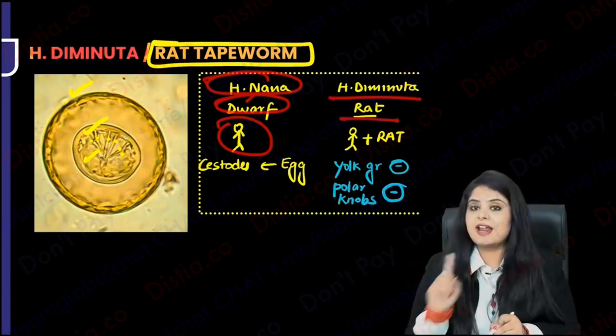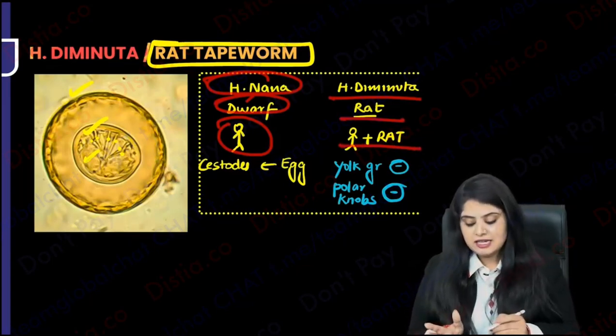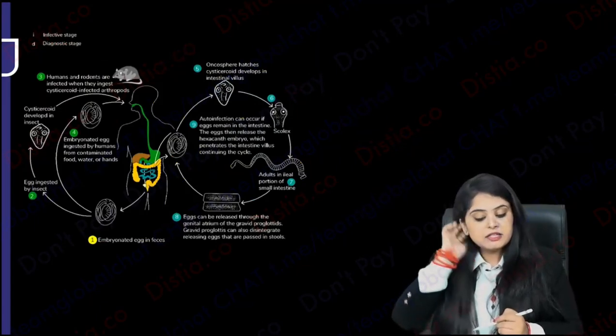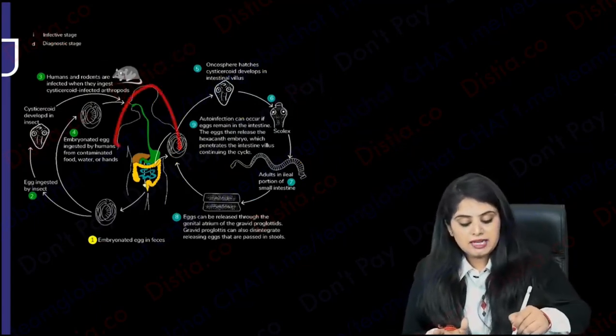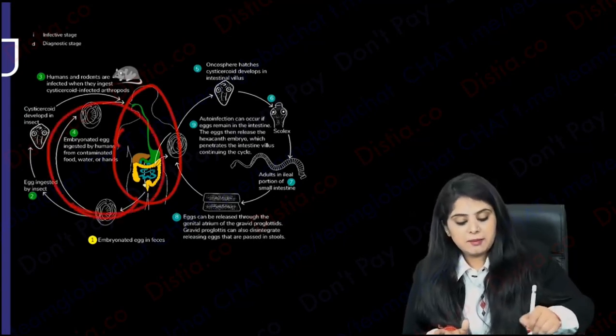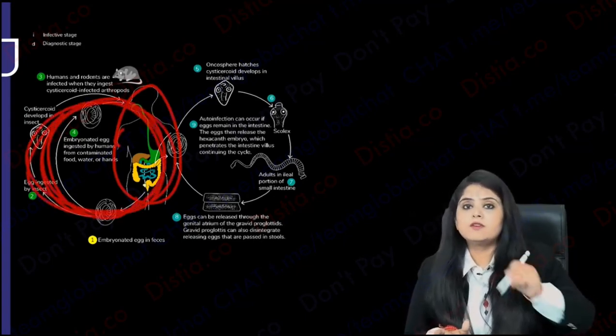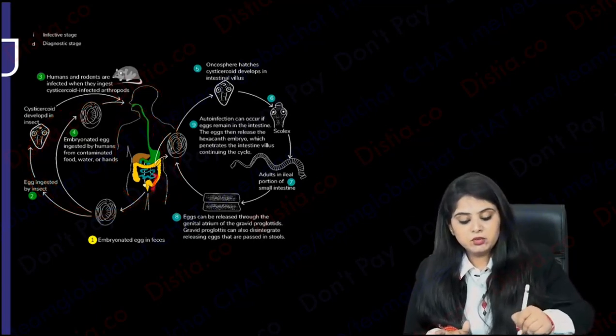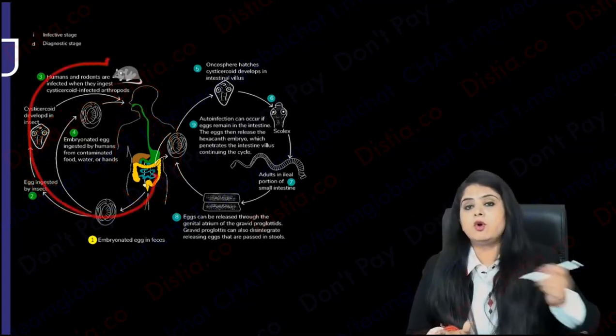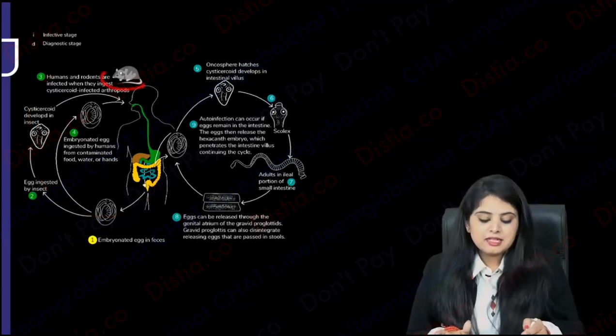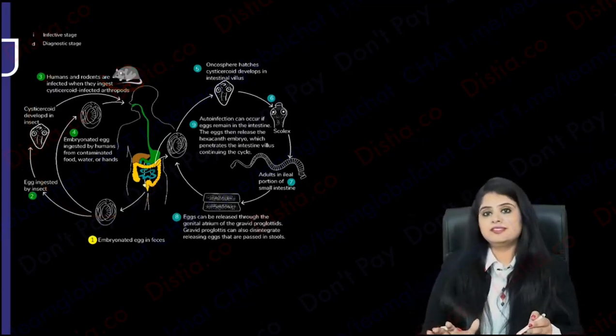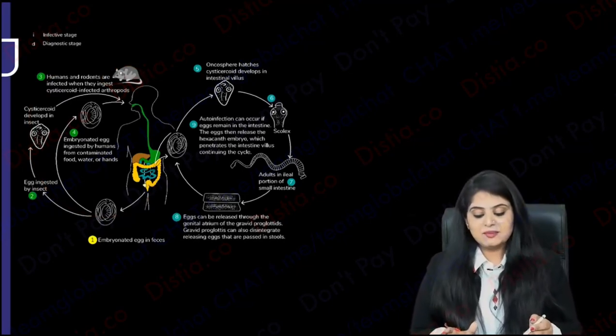This is not H. nana, this is the rat tapeworm, because with humans there is a rat. Now if I show you the life cycle, things will become simple. If the life cycle were happening only in the human, you would have called it H. nana. But if there is a rat also involved, you would have called it H. diminuta. Sometimes in H. nana also a rat can come. That happens too, but this is not something I would want you to know.